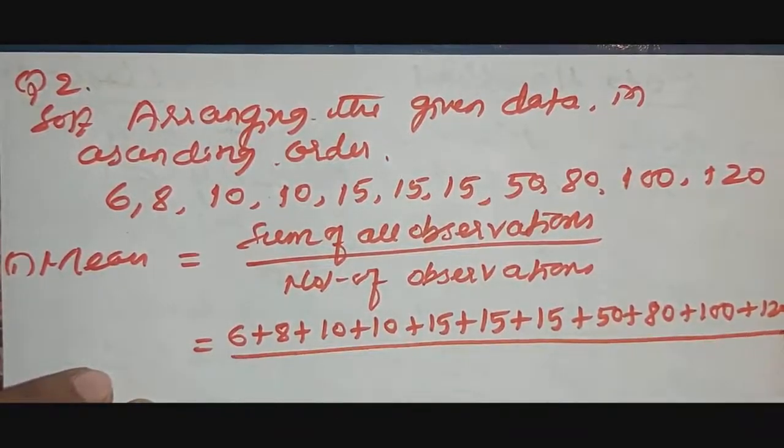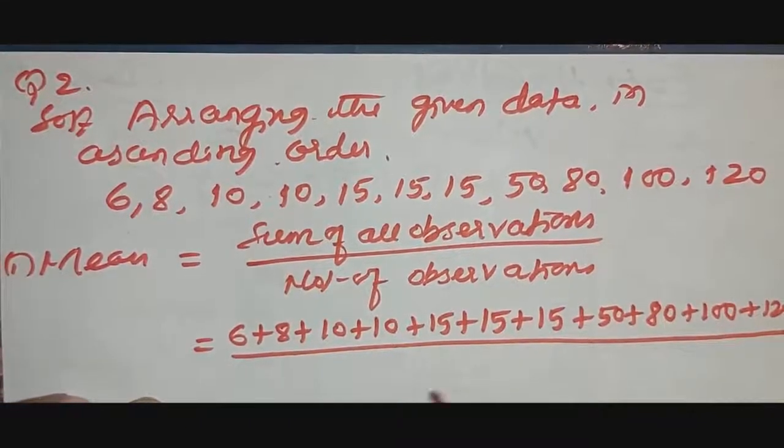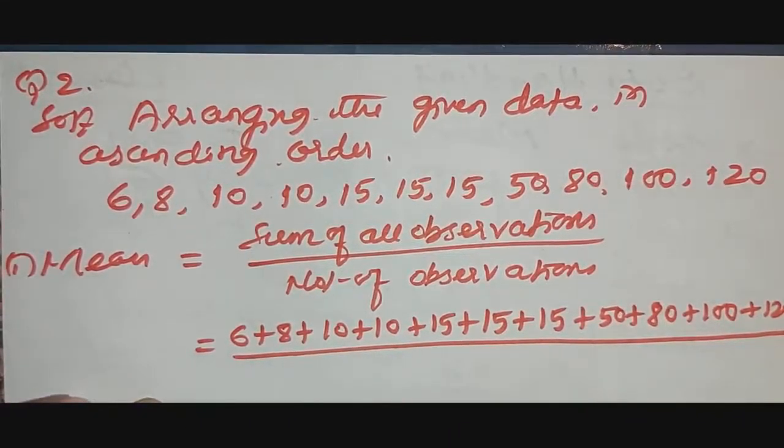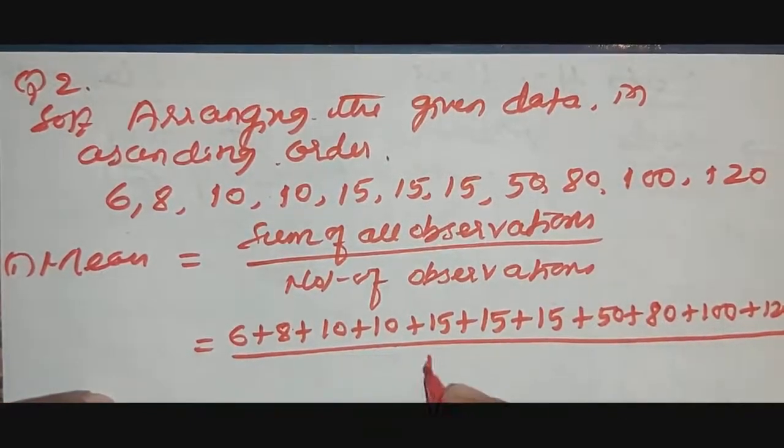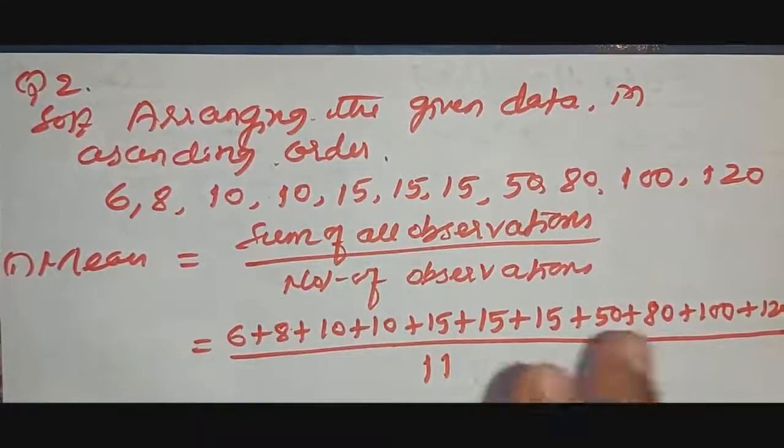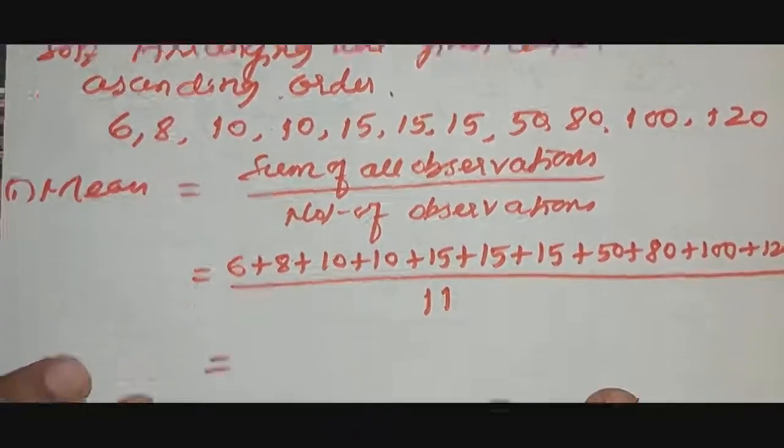120, divided by the total. How many are there? 15. So how many are there here? 11 are there. Total how many players? 11 players: 1 2 3 4 5 6 7 8 9 10 11, divided by 11. Okay, after adding all those we get here